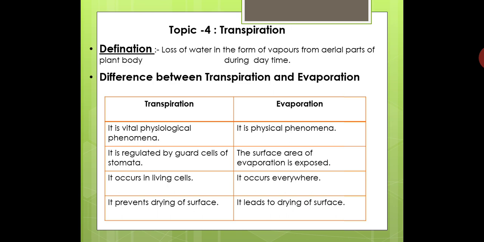What are the different types of transpiration which happen in plants? First type is called cuticular transpiration. Cuticle is a specific layer present on the surface of the leaves, especially in xerophytic plants. Xerophytic plants grow in dry desert areas, so there is a problem of water scarcity. In the limited available water, the plant has to carry out its metabolism like photosynthesis, respiration and others, and it has to survive.